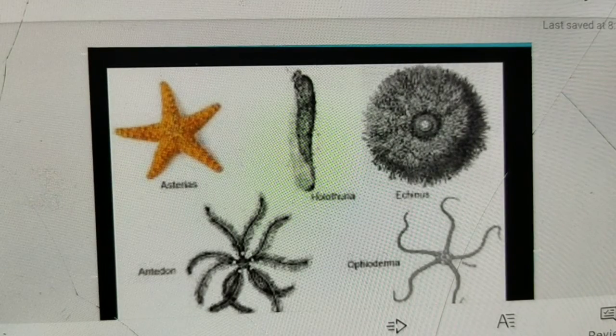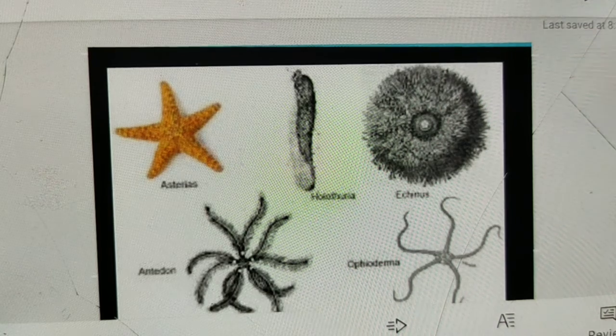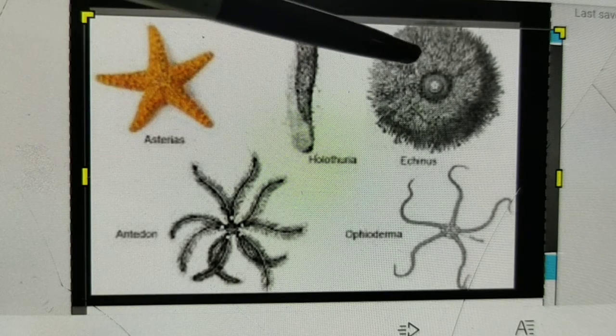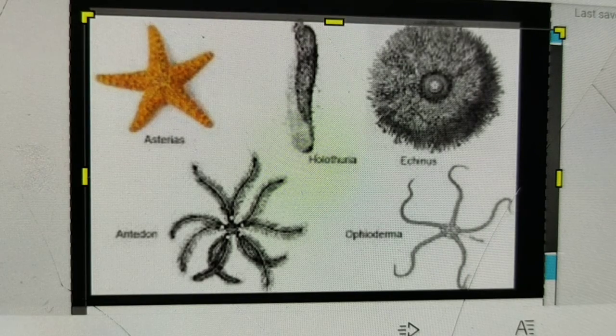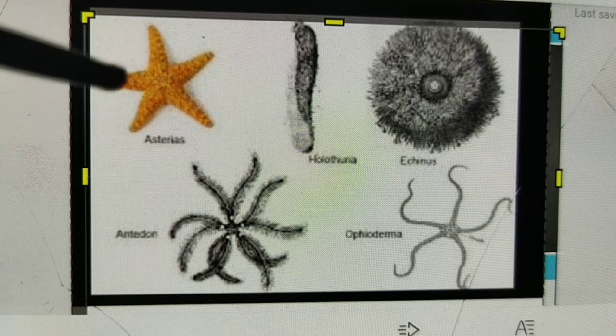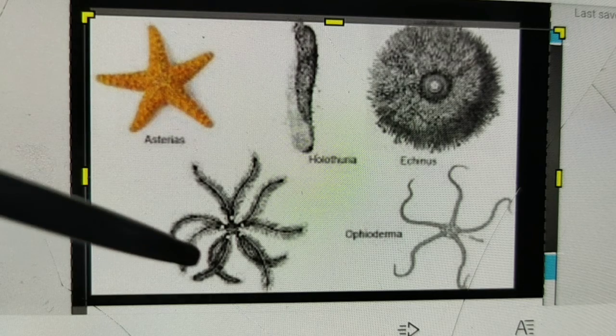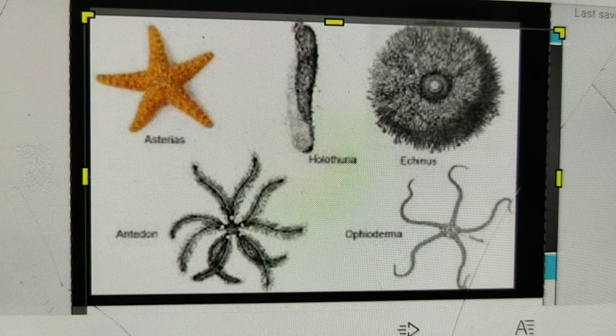Okay, now see some example of Echinodermata. Okay, these are the example of Echinodermata. See your example. This is Echinus. Okay, Echinus, Dentalium, then your Asterias, okay, Ophioderma, then this is Antedon. All these are the example of your phylum Echinodermata.